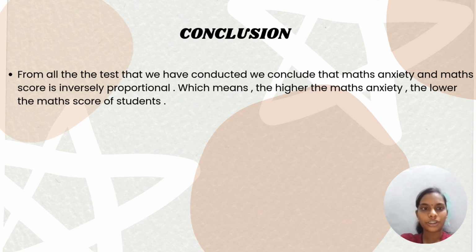So as a conclusion, from all the tests that we have conducted, we conclude that maths anxiety and maths score are inversely proportional, which means the higher the maths anxiety, the lower the maths score of students.